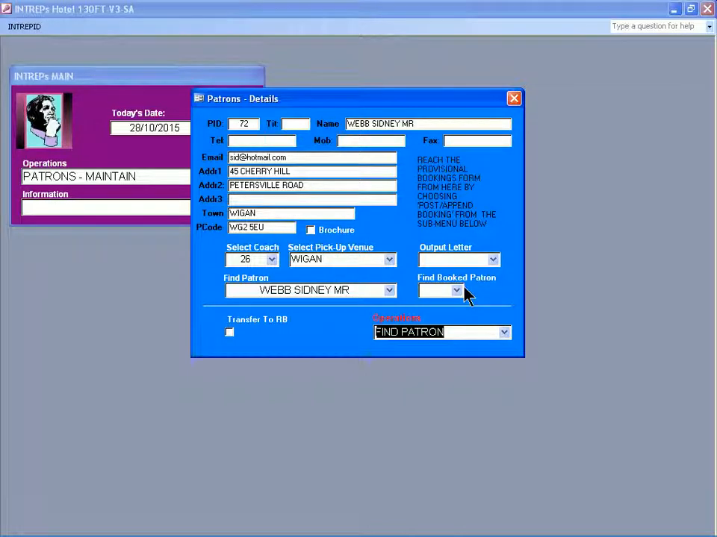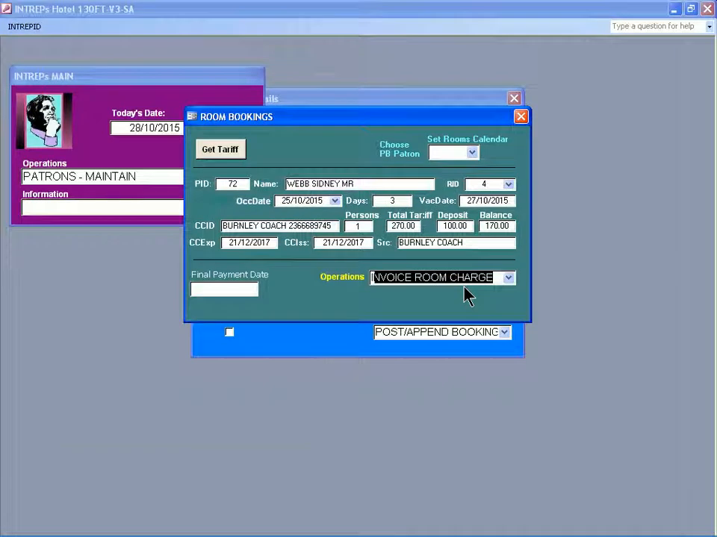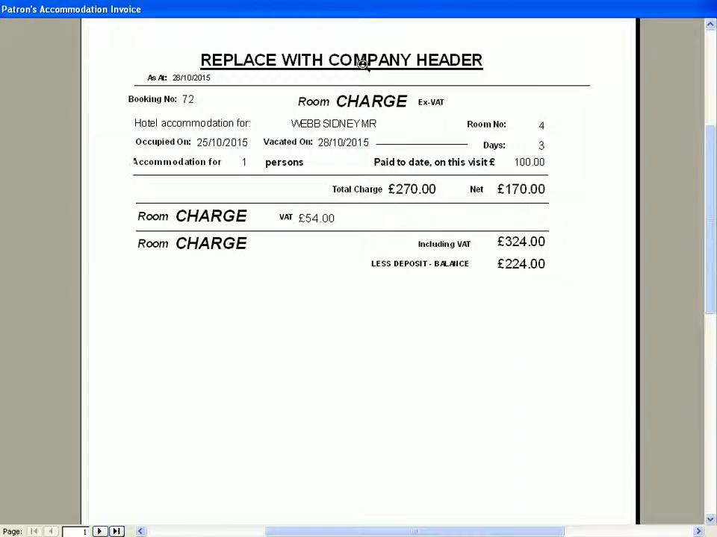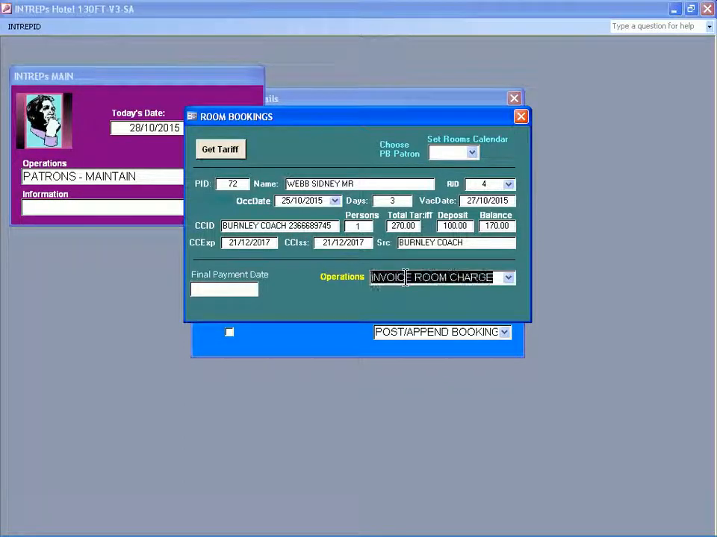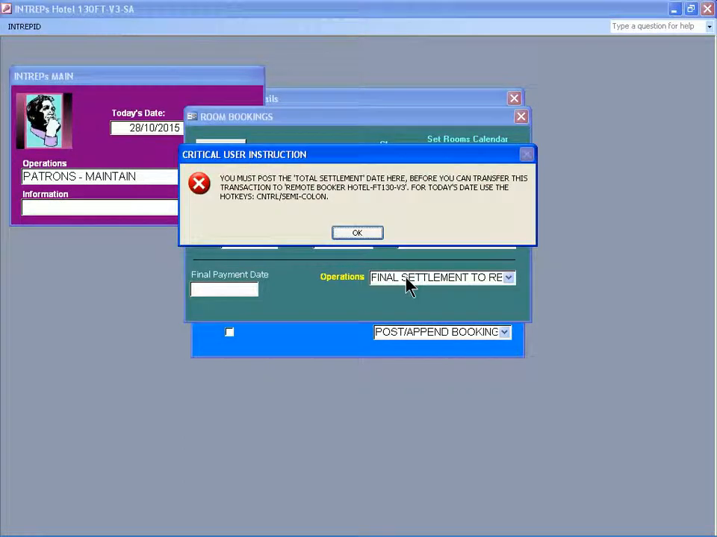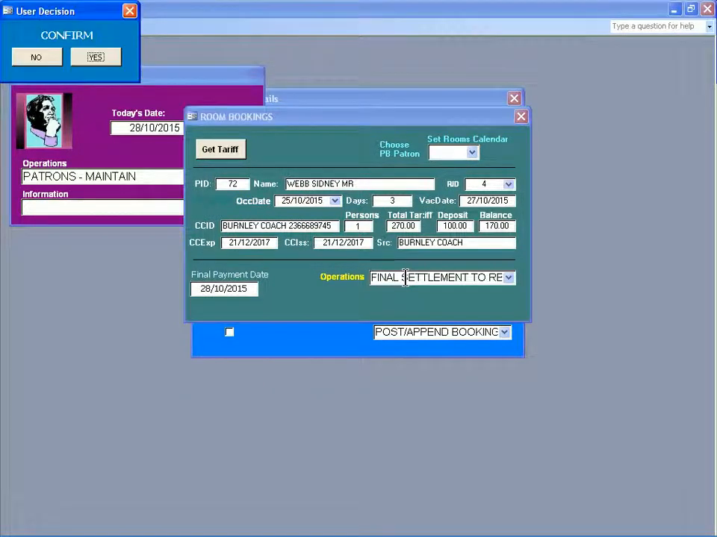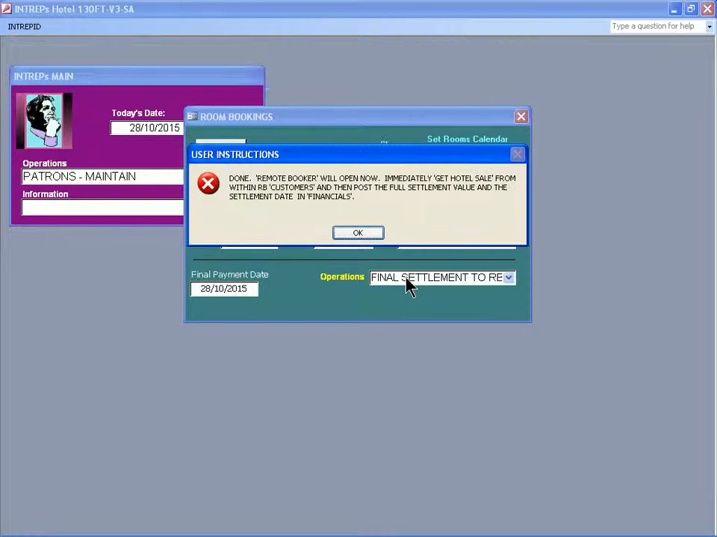Good, and we will first of all produce him an invoice for his accommodation. That done. Straightforward, print out, we're in a position to take his money. And then secondly, what we do is we finalise him. It wants a date, 28th of the 10th. Confirm that, and when I've dismissed this flag, then hotel will close and remote booker will open automatically.